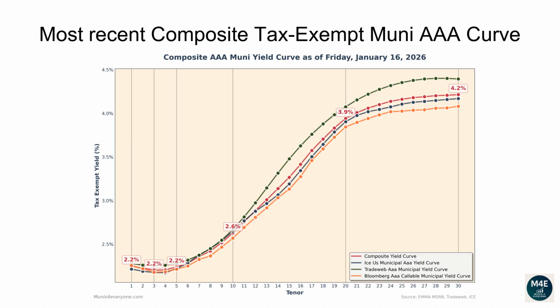The one-year composite tax-exempt yield is 2.25%. The two-year yield is 2.22%. The three-year yield is 2.2%. The 5-year yield is 2.24%. The 10-year yield is 2.63%. The 20-year yield is 3.94%. The 30-year yield is 4.21%.